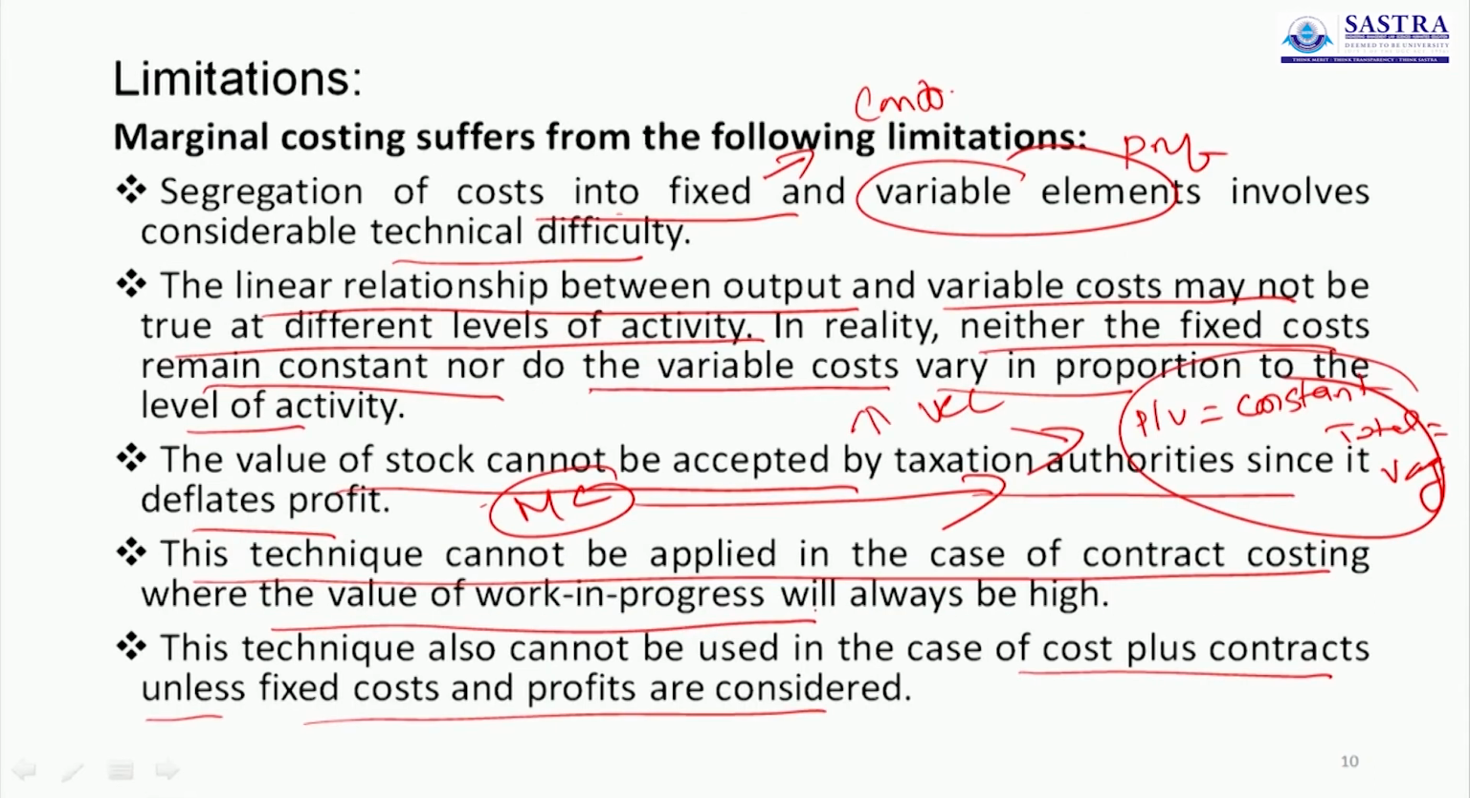Work in progress will always be high because contract cost is a large assignment. Here we invested a huge amount, so this technique cannot be applied for contract costing. This technique also cannot be used in the case of cost plus contract unless the fixed cost and profit are considered.